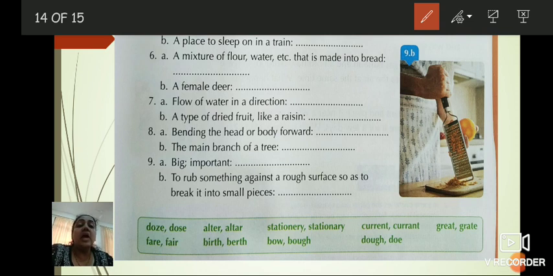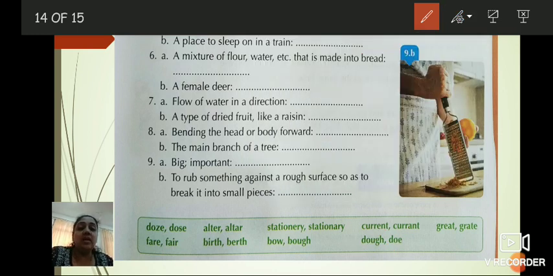Sixth number, a mixture of flour, water, etc. that is made into bread. While making chapati, we make this type of mixture, no? What do we call it? It is dough, D-O-U-G-H. And next, a female deer. What do we call a female deer? It is D-O-E, doe. Understood?